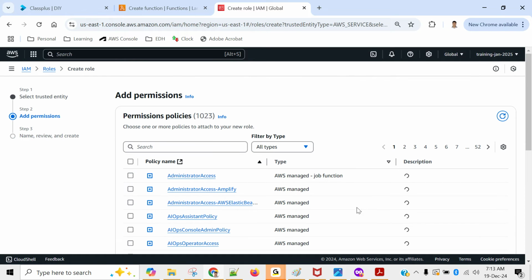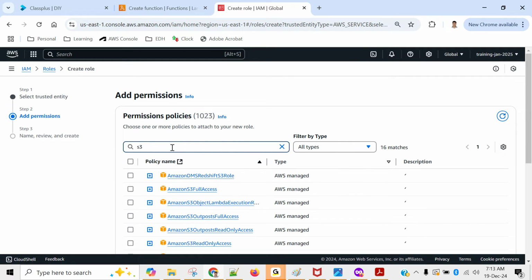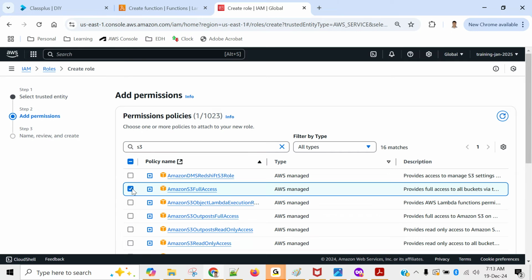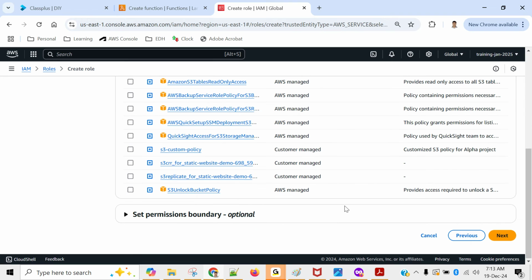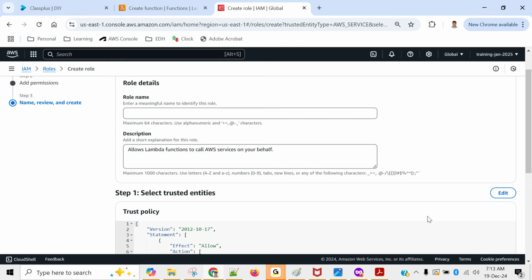We will add the required permission so that we can do this practice. So what permission we will add? I will add S3 access. Let's add S3 full access. That means I can read from S3, I can even write back into S3. Both things I will be able to do. And click on next. Lambda function name, I would say my lambda IAM role.